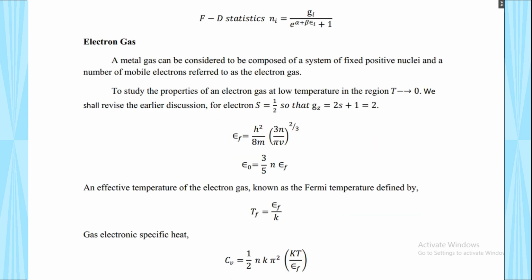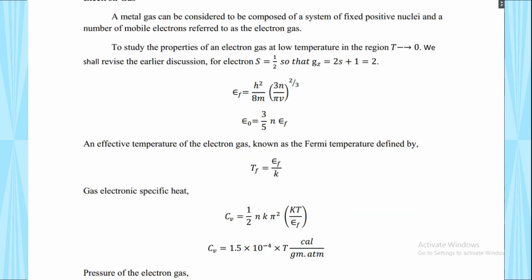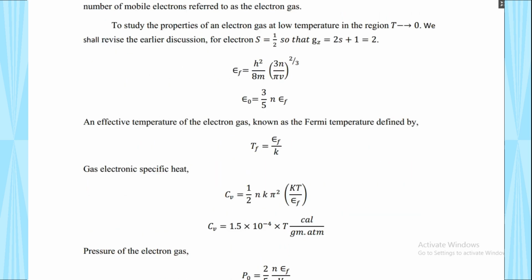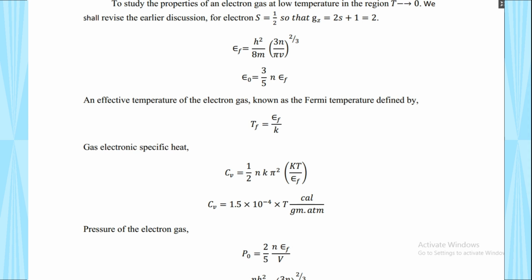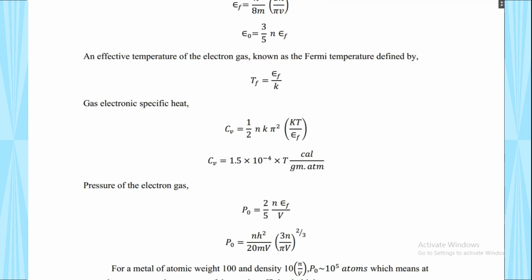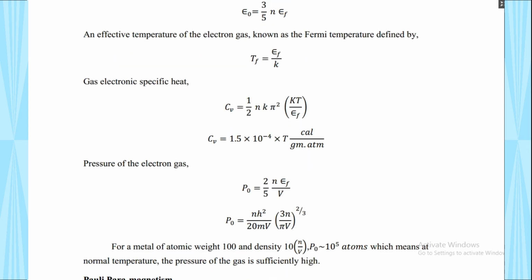So next, electron gas. We already discussed electron gas elaborately in one more audio previously, so you can get the link from the description. In this electron gas, to find out the electronic specific heat and the pressure of the electron gas, these are the two important things.